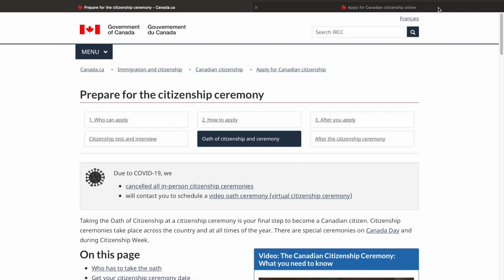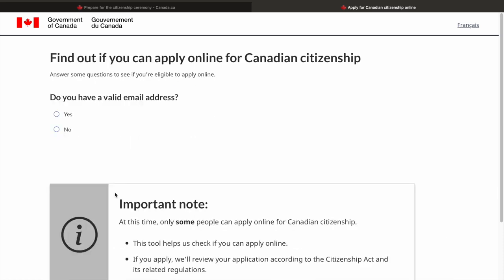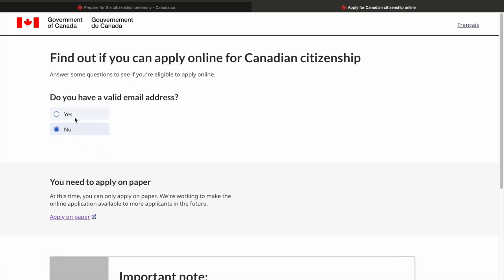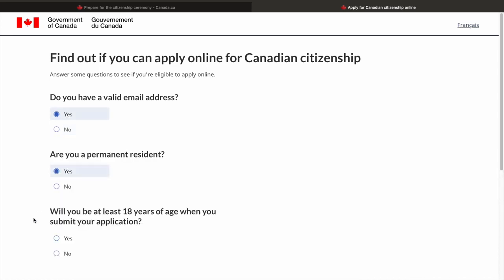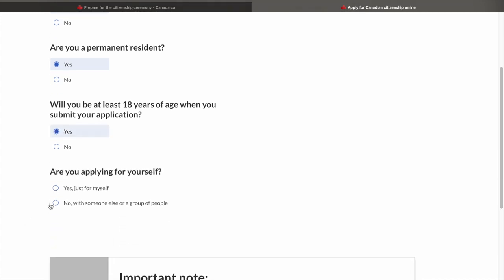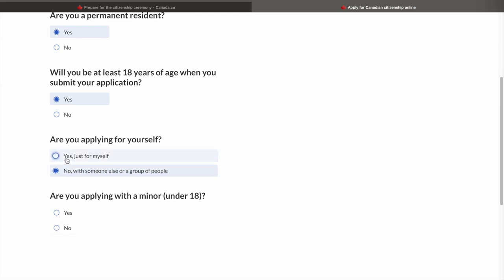Now let's see if we can apply online and how to do that. So first of all, it would give us a series of questions again to confirm if we can apply online or not. So if we say that we haven't got a valid email address, then it would straight away say that you cannot apply online. So I'll probably choose all those options which are valid for applying online, which means I have to select yes here. Are you permanent resident? I'll say yes. Would you be at least 18 years of age when you submit your application? So I'll say yes. If you're applying for yourself, so if you're applying for your family members as well, then maybe you should select no here. It would ask series of different questions, but in this particular case, I'm just choosing yes here just for myself with no representative.